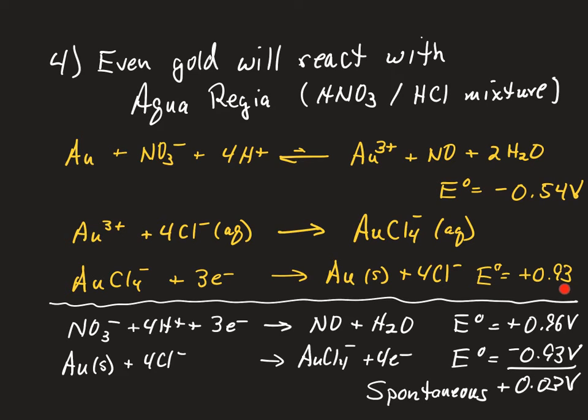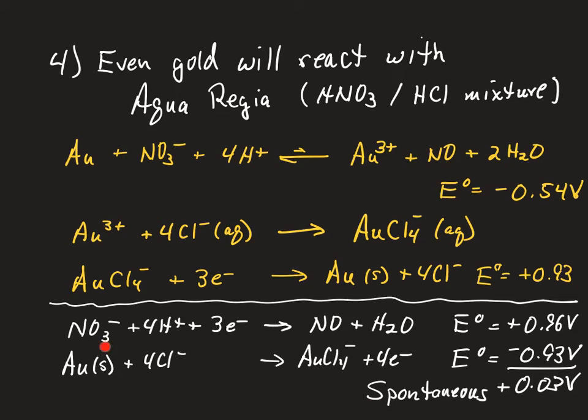So if we create that gold complex ion and use that as our oxidation step, its potential is only 0.93. We reverse that, and so we end up with a potential that is small but positive, and so that is spontaneous.